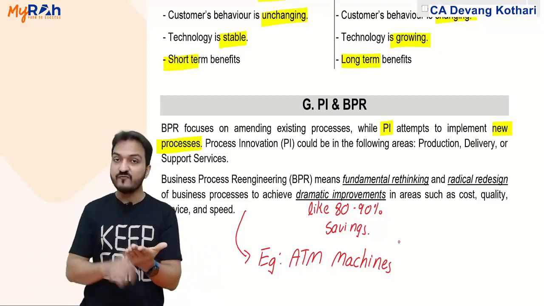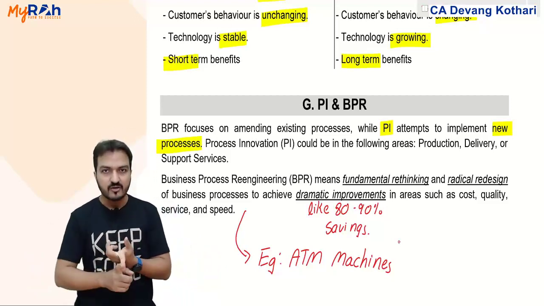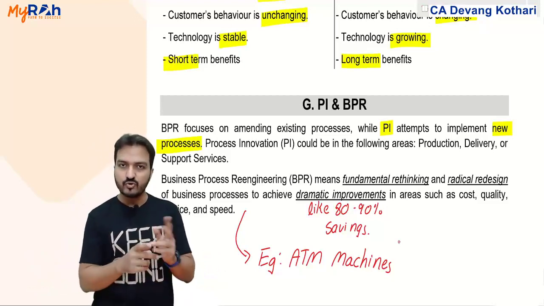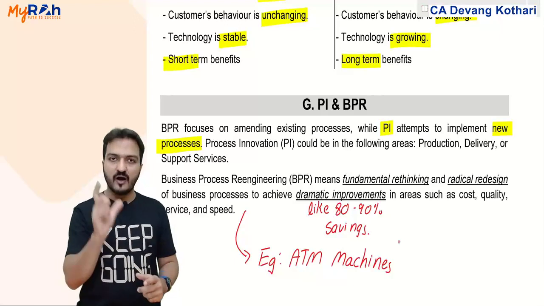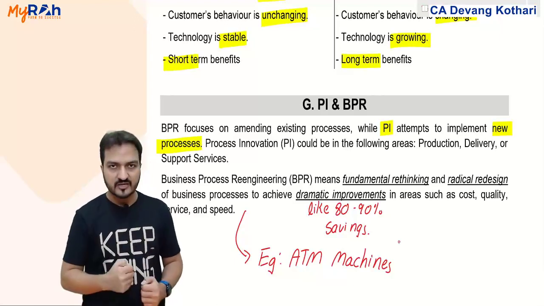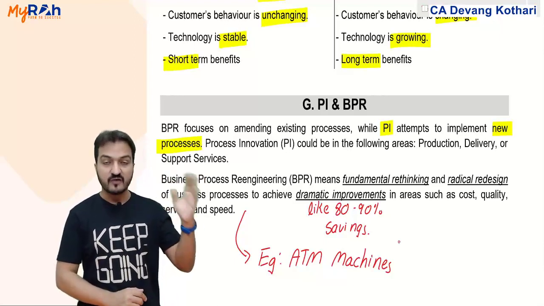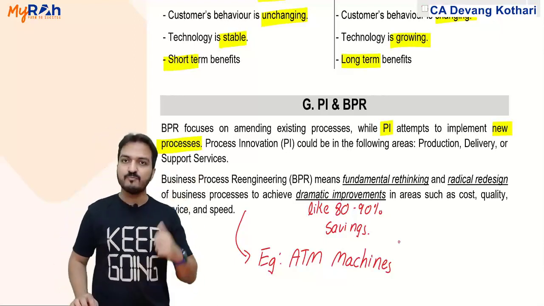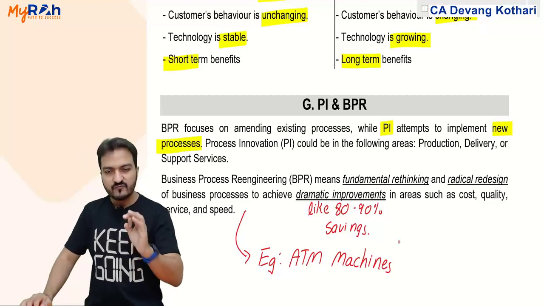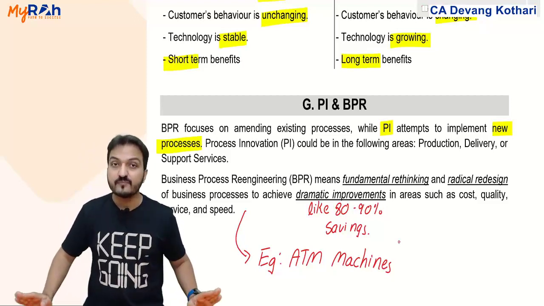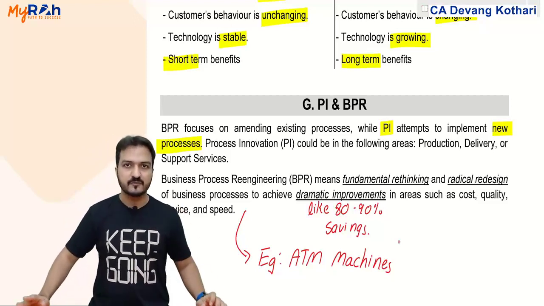Radical redesign. Now for cash withdrawal, you don't write a check, you don't go to a bank, you don't go to the cash counter. Rather, you go to an ATM machine, there is no check, there is a card. You swipe the card, hit the PIN, get the cash. It's very fast. Earlier, cash withdrawal would take around 30 minutes by the check method, but now with an ATM card, my cash withdrawal will not even take 3 minutes. 90% savings in time. This is exactly my BPR.